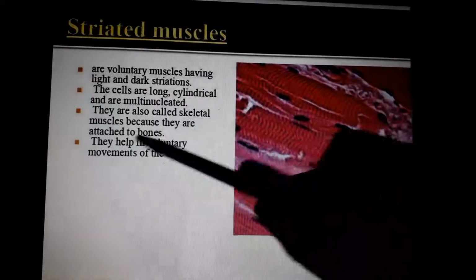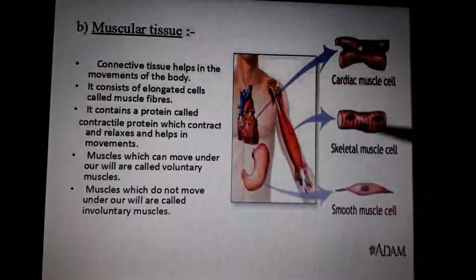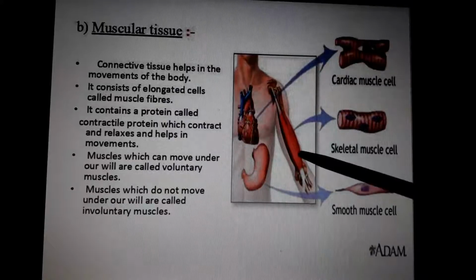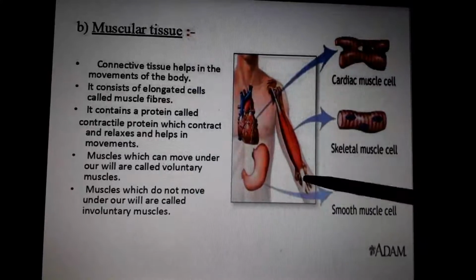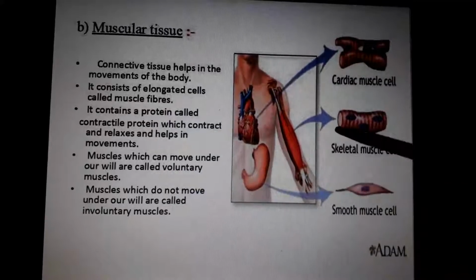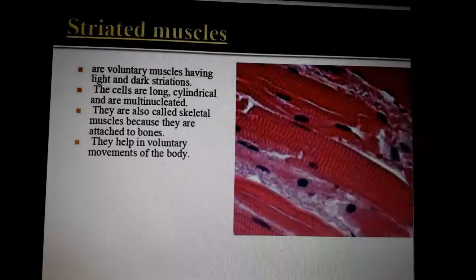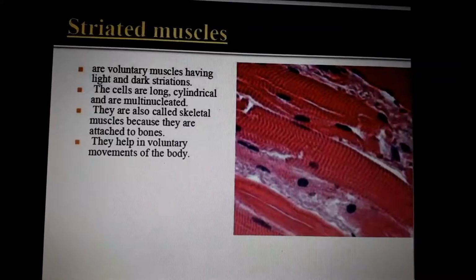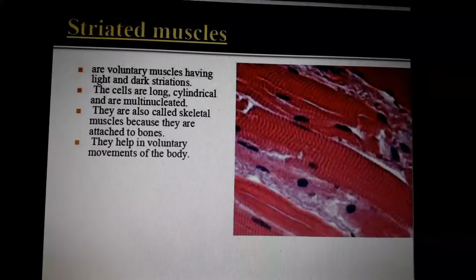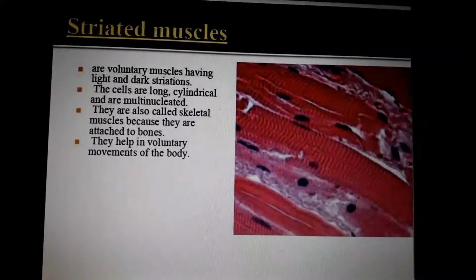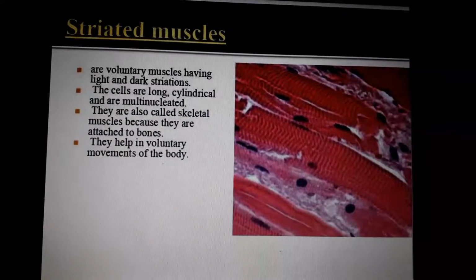They are also called skeletal muscles because they are attached to bones. Why are they called skeletal muscles? Basically these muscles are near the bone or surrounding the bone, and are connected to the bone, and that connection is called a tendon, which we will study later. So that is muscular tissue. They help in voluntary movements of our body. Voluntary movements means controllable movements, the movements which are under our control. It's simple. Just study the notes, you will get full marks.